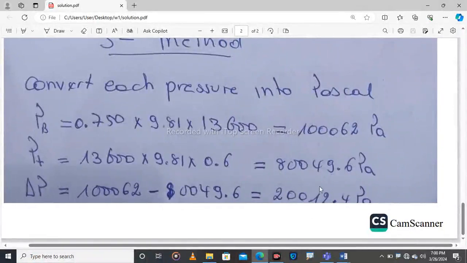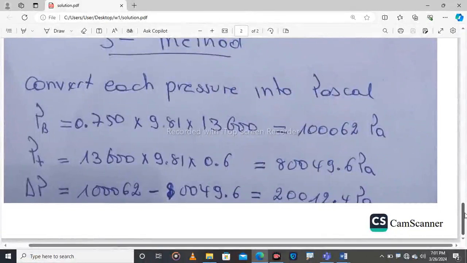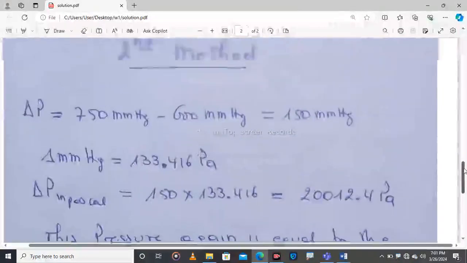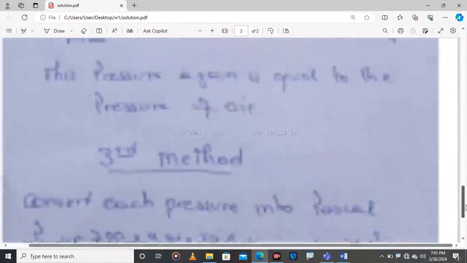And again, this pressure difference will be equal to the pressure of the air: density of air times gravity times height. Remember, the height there is the height of the mountain. So if you calculate the height, you will find again the same answer as in the first method: 1,632 meters.